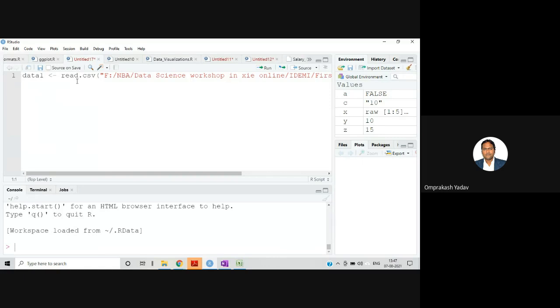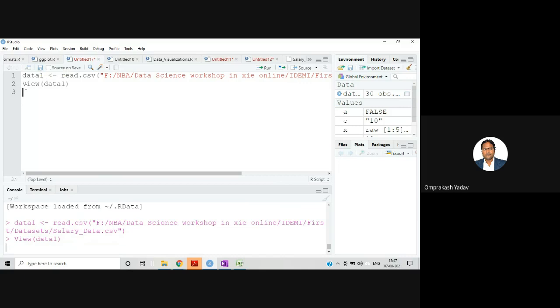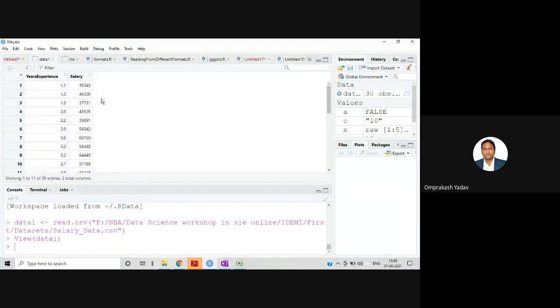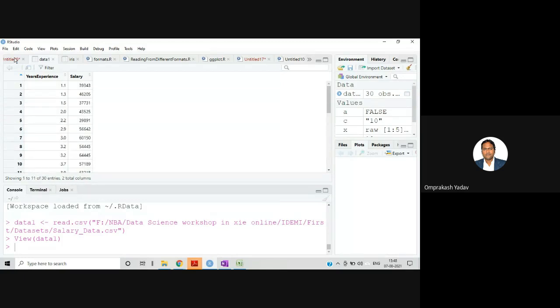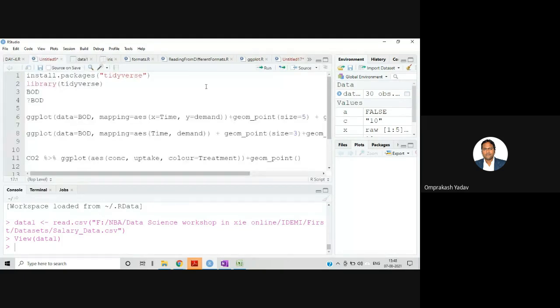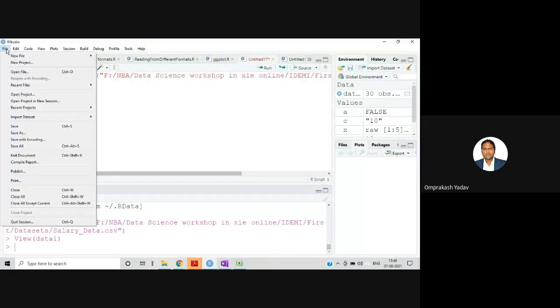So let's run this, control enter. And then let's try to view this, whether we are able to read this. So if you see, I could read the data. So all of you just say whether you could read this data. Yeah, this one. I'll just give the name. I'll just save this particular file. So save as.